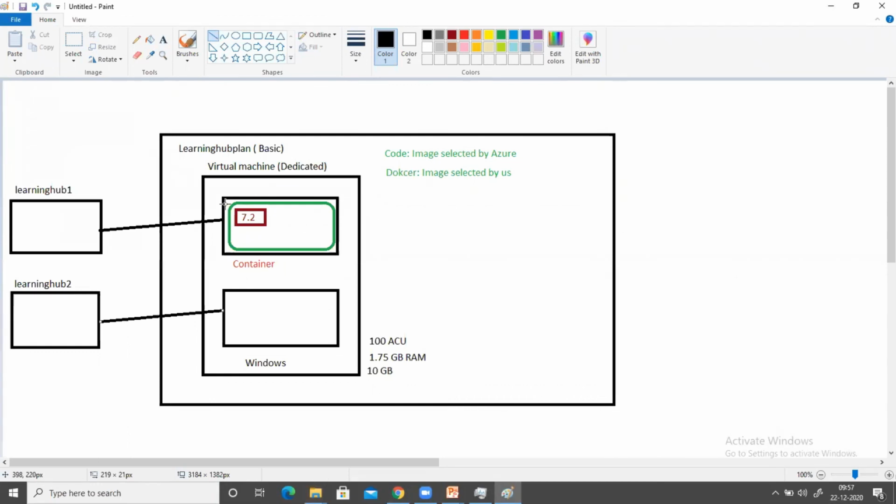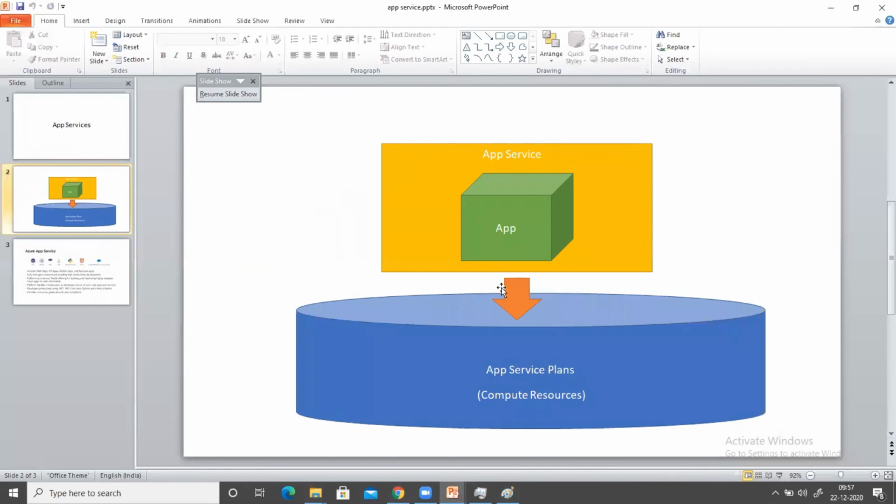Up to this point we have understood how to create a Learning Hub plan, basically an app service plan. Generally we create a plan, then we also learn how to create an app service. So up to this point, we have understood our concept. The final thing which is pending, the most important, is the deployment of our application. There are multiple ways to deploy our application. It is a big topic, so we will cover it tomorrow. We will take one web application and try to upload it here, and then we will see how exactly it works.